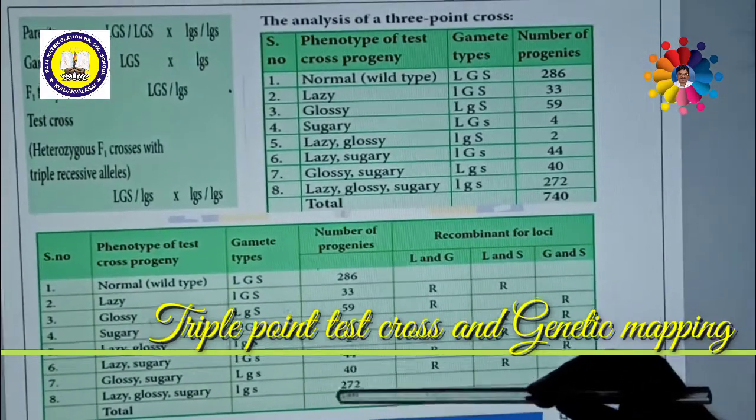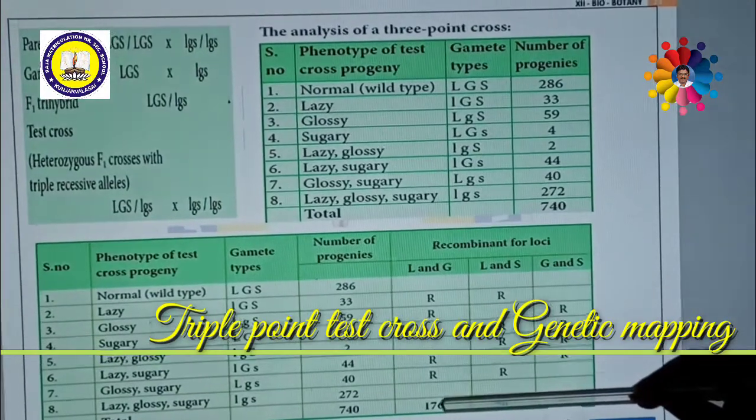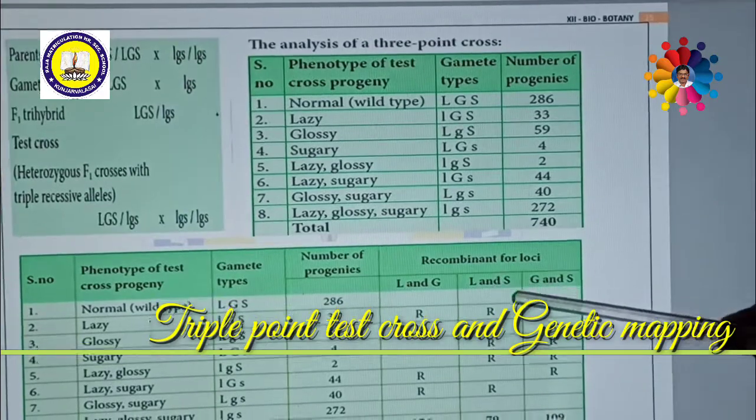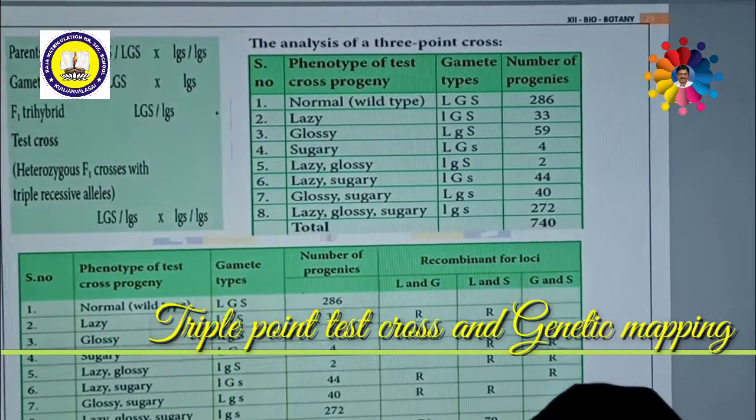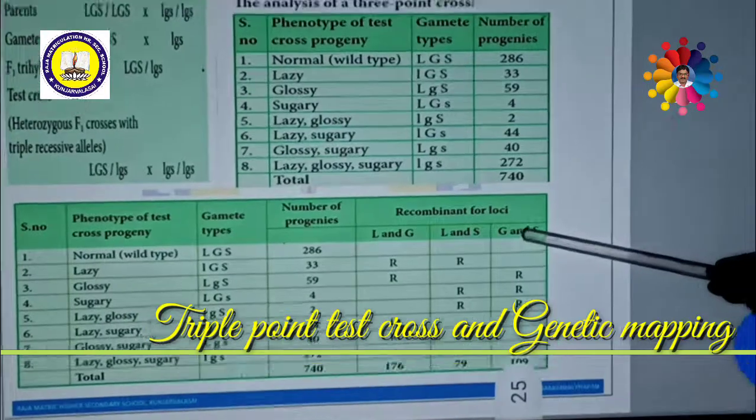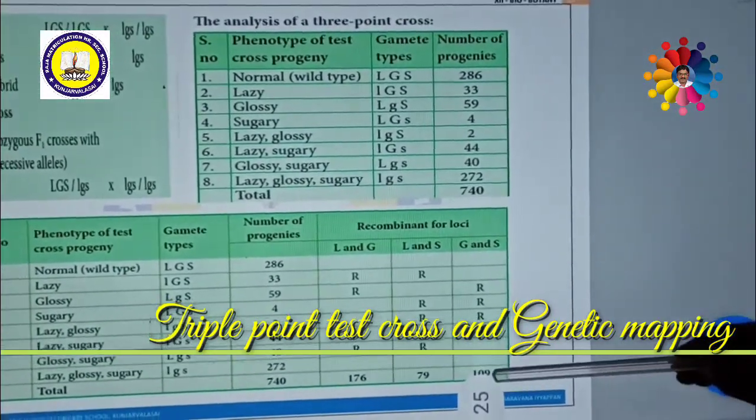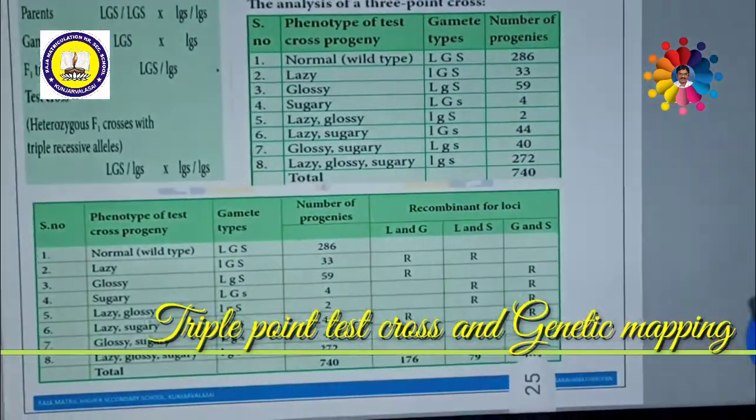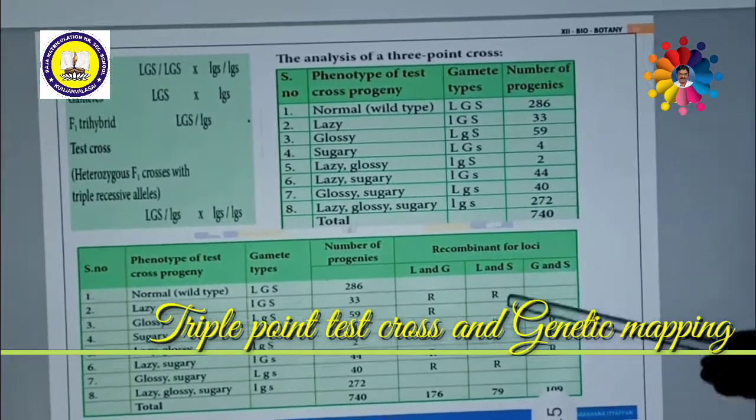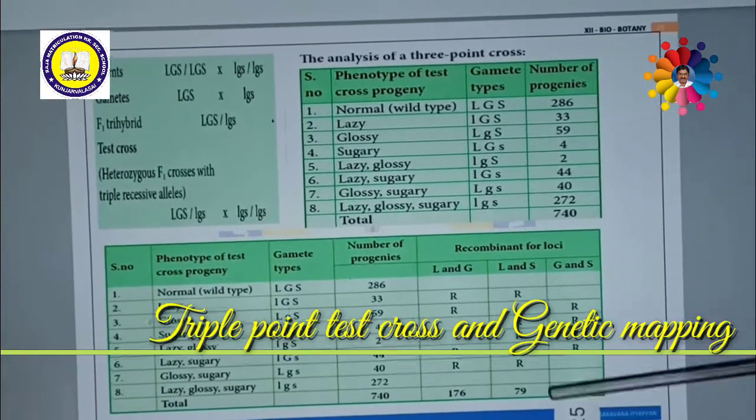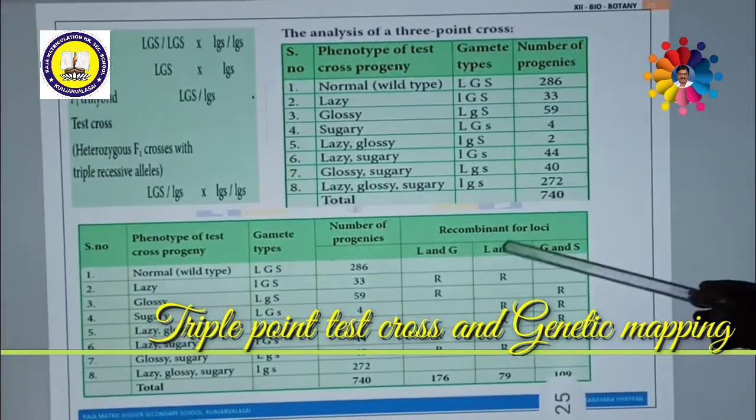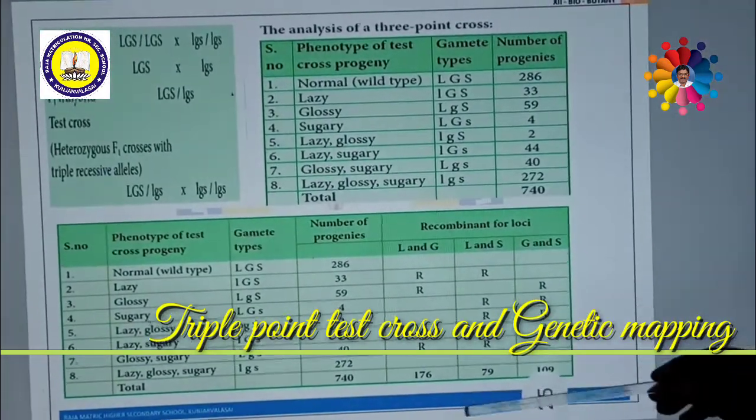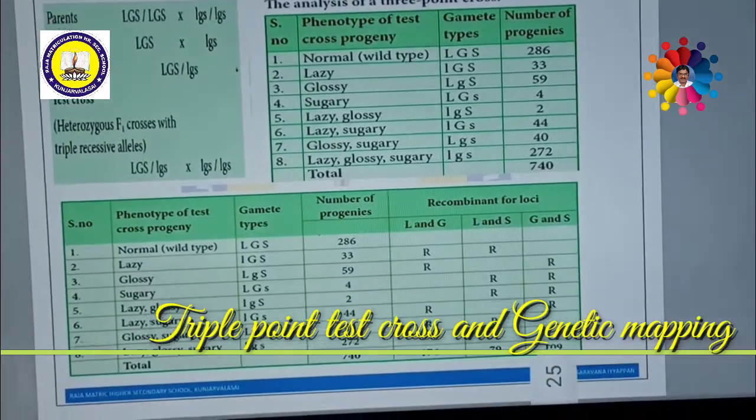This is total number of progeny. This is total number of recombinants for L and G. Total number of recombinants for L and S is 79. Total number of progeny is 740. Total number of recombinants for G and S is 109. Total number of progeny is 740. Now I shall tell you the formula. Recombinant frequency RF is equal to total number of recombinants on that particular loci divided by total number of progeny into 100. So this is called the recombinant frequency formula.